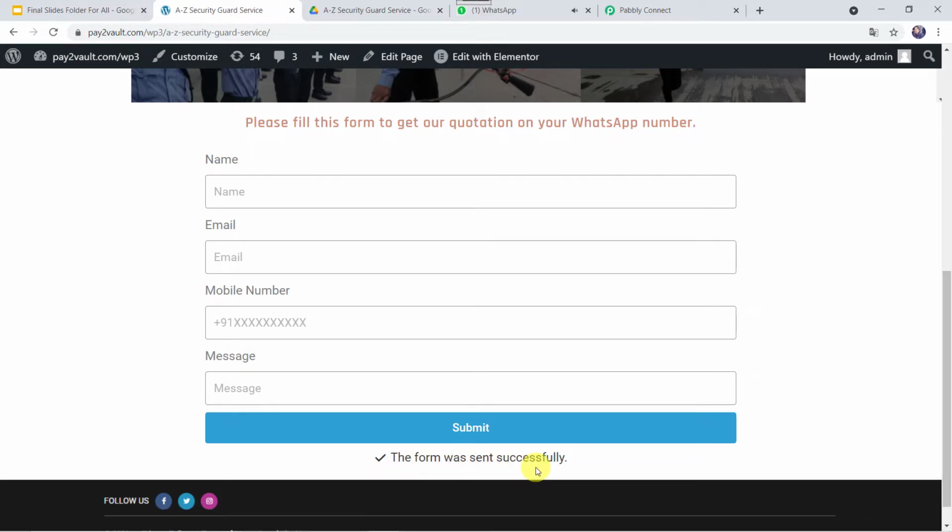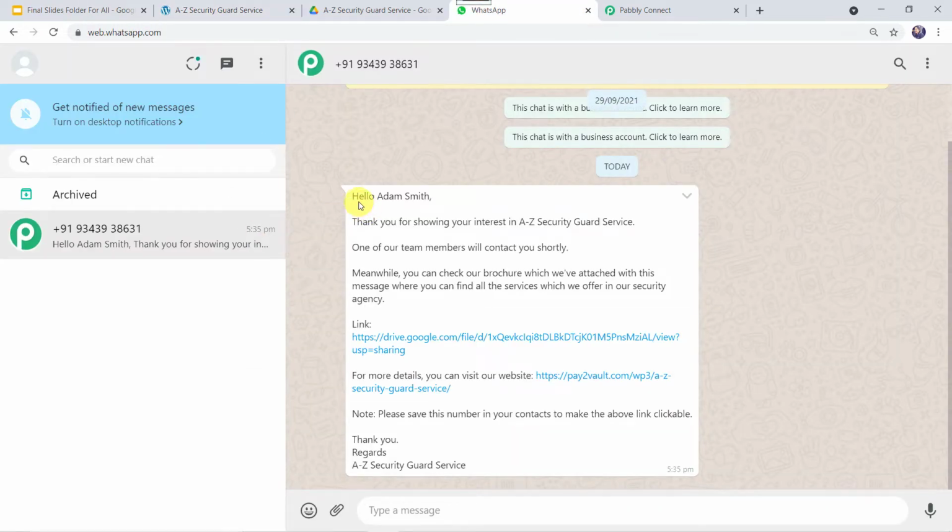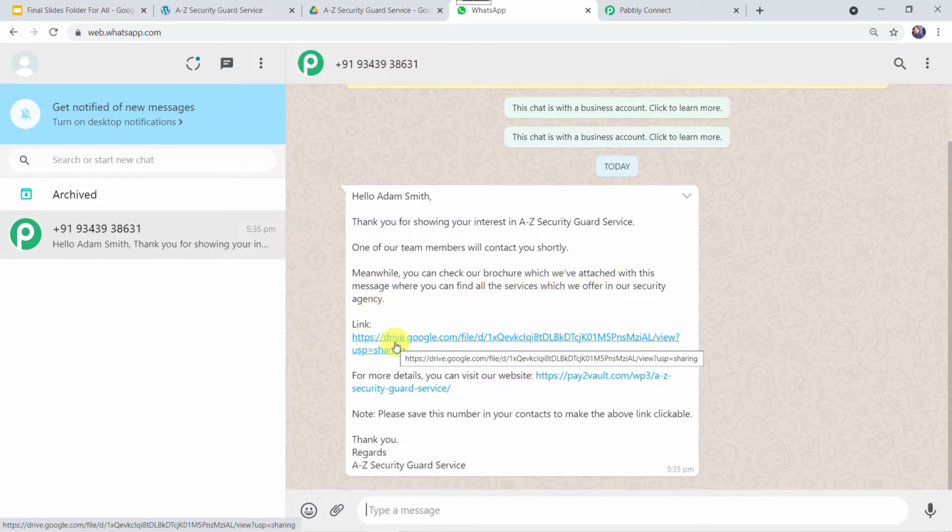Okay. Now let us check whether the customer has received any message on his WhatsApp number or not. I'll just go to WhatsApp and here we can find a message. Hello Adam Smith. Thank you for showing your interest in A to Z security guard service. One of our team members will contact you shortly. Meanwhile, you can check our brochure which we have attached with this message. You can find all the services which we offer in our security agency. Link is given. For more details, you can visit our website. Our website address is given. Note, please save this number in your contacts to make the above link clickable. Thank you. Regards, A to Z Security Guard Service.